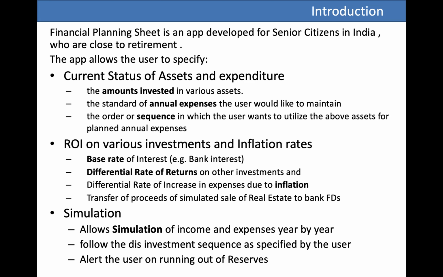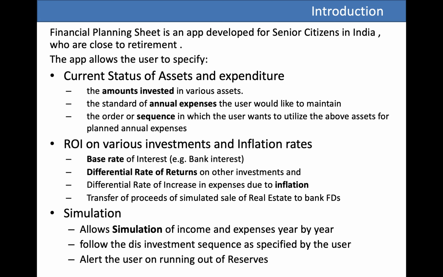So basically, if you look at the various assets and expenditure, the app allows you to specify what amounts are invested in various assets.